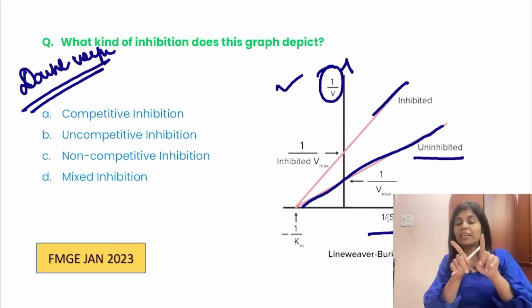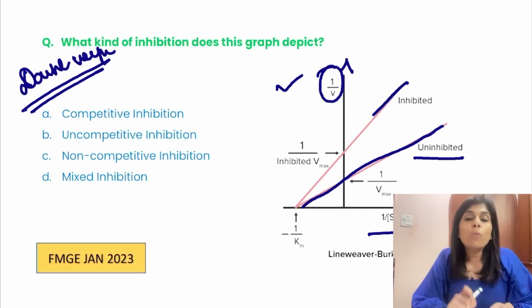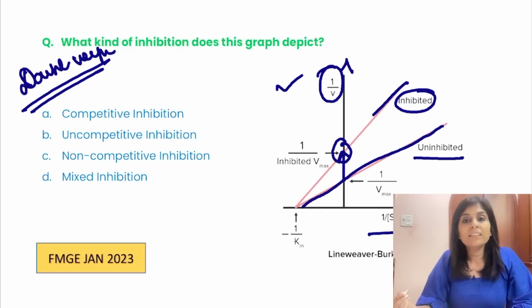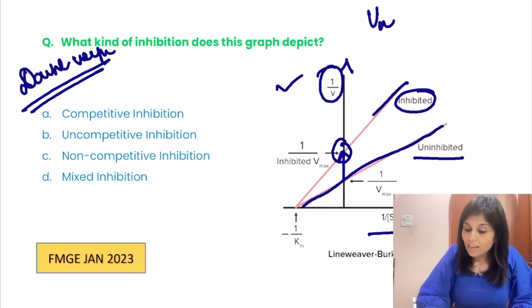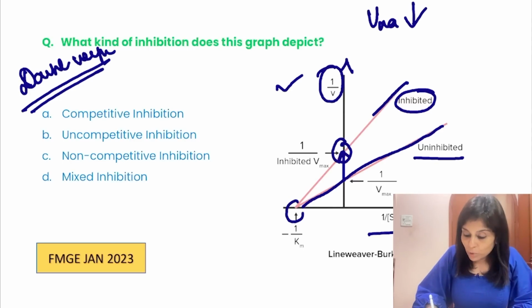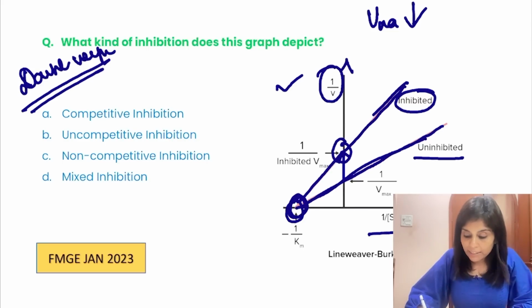After identifying these two lines, find out what happens to Km and what happens to Vmax in the presence of those inhibitors. In the presence of inhibitor, what has happened to 1 by Vmax? 1 by Vmax is increased, which means Vmax is low. But what has happened to Km? Irrespective of whether there is an inhibitor or not, Km remains the same.